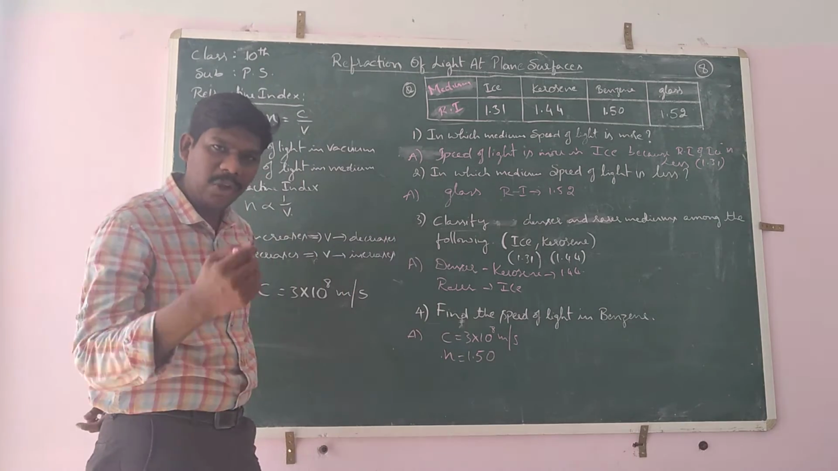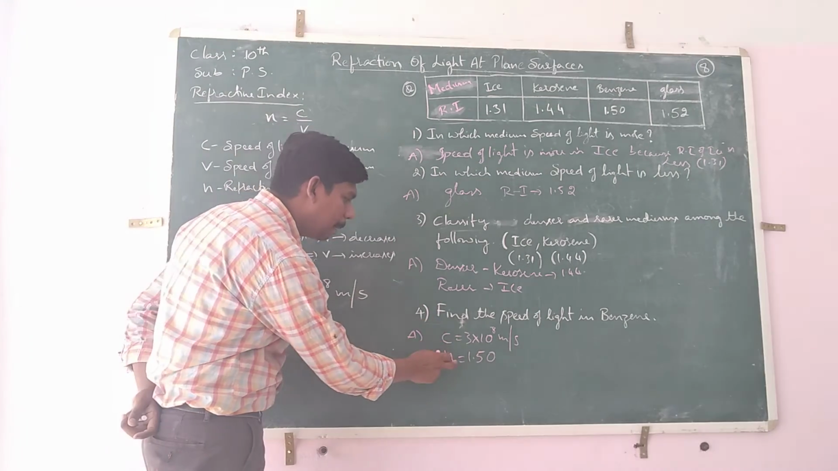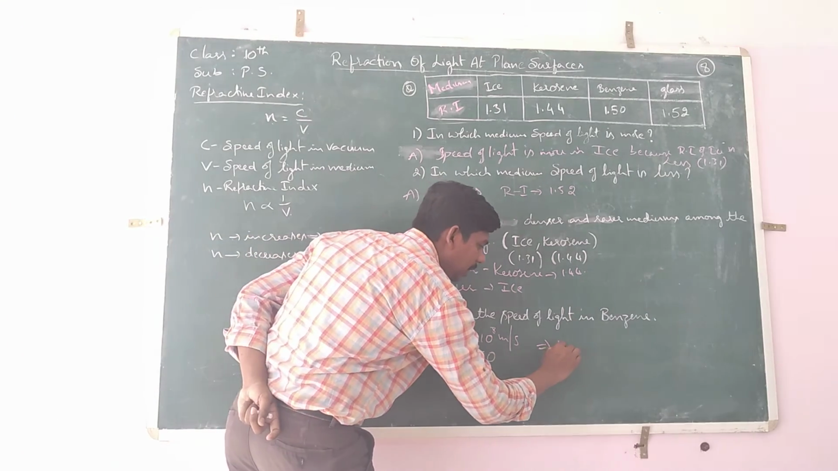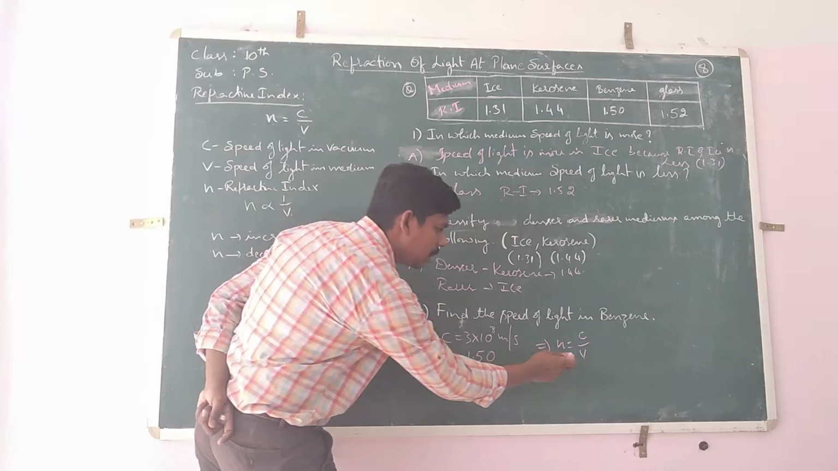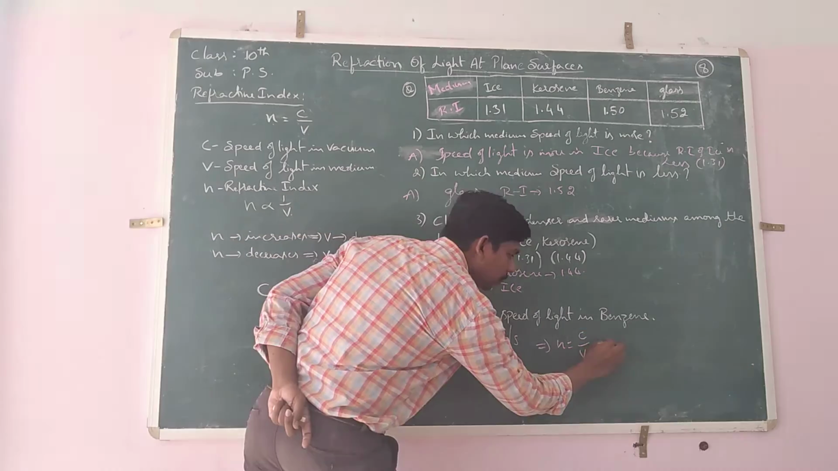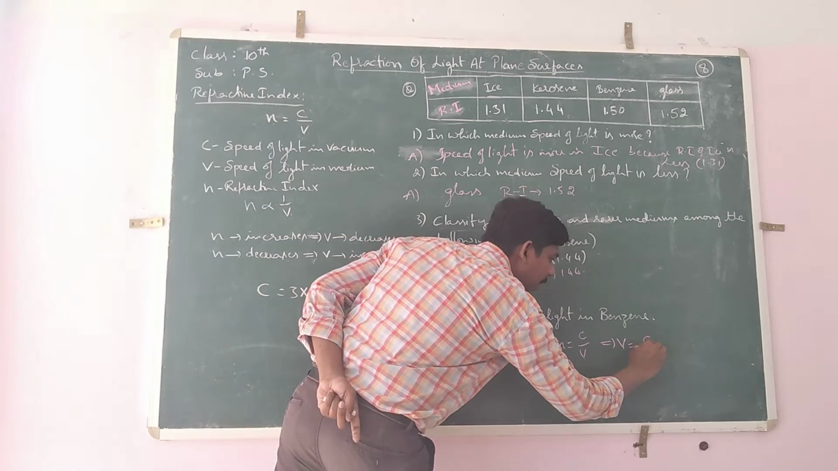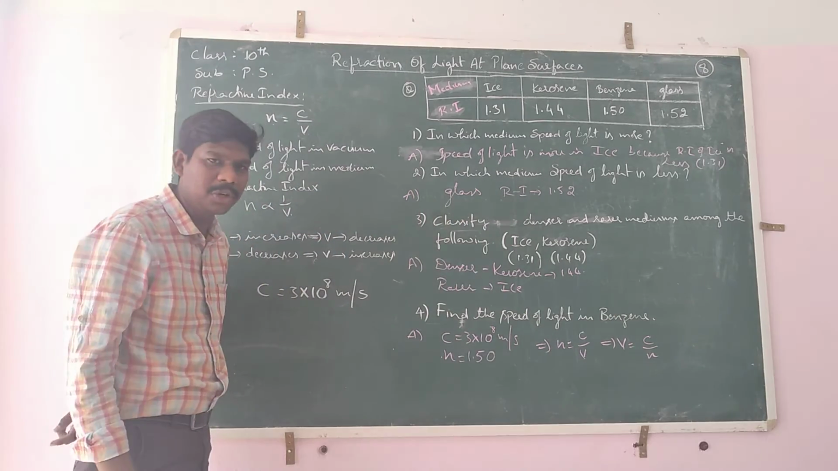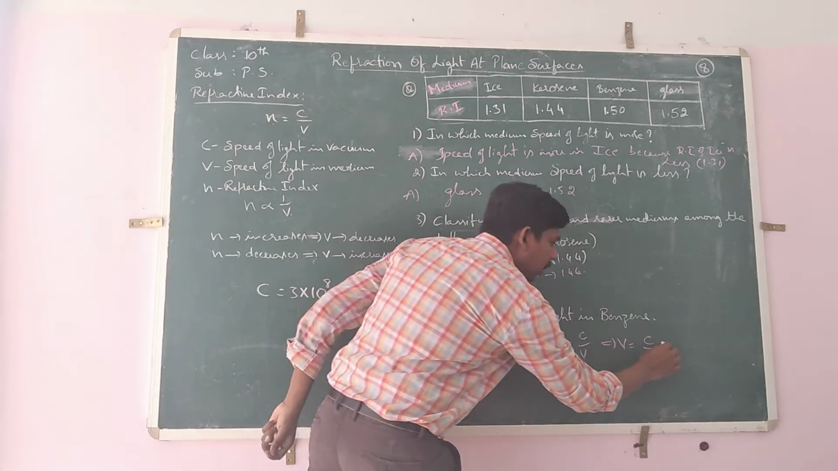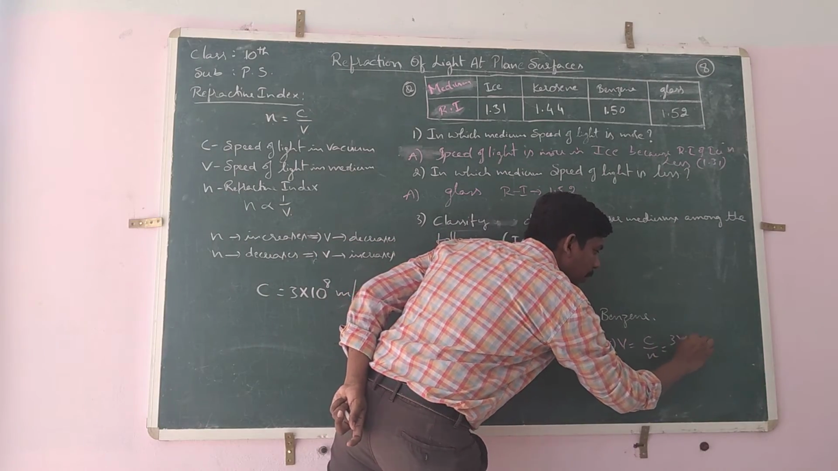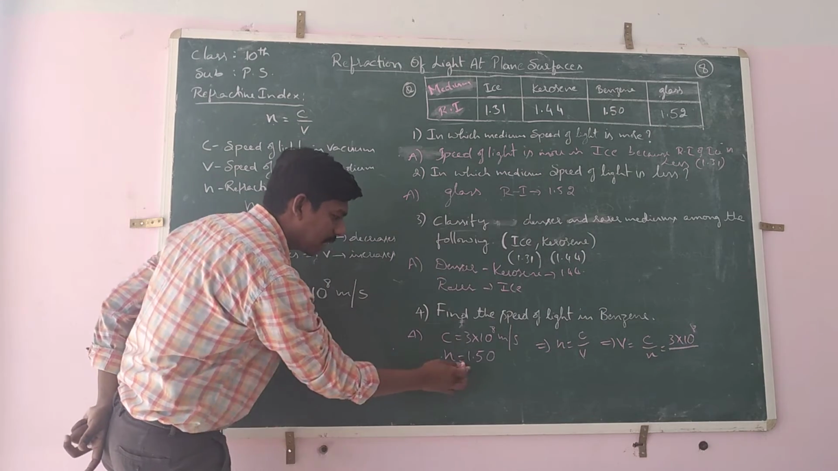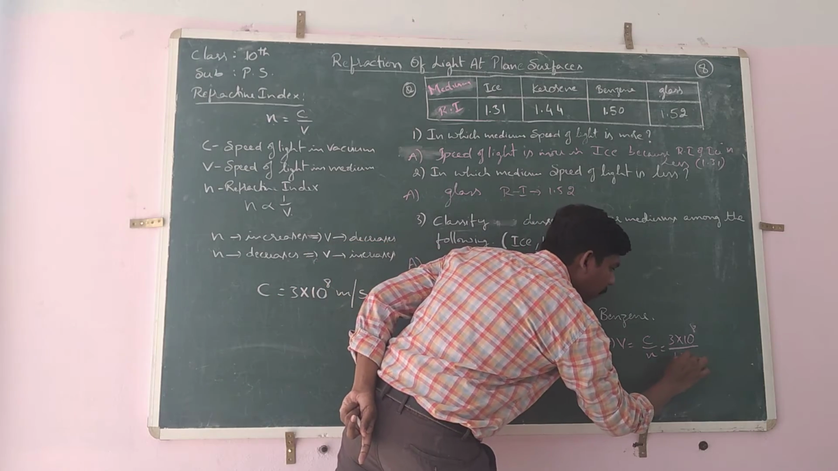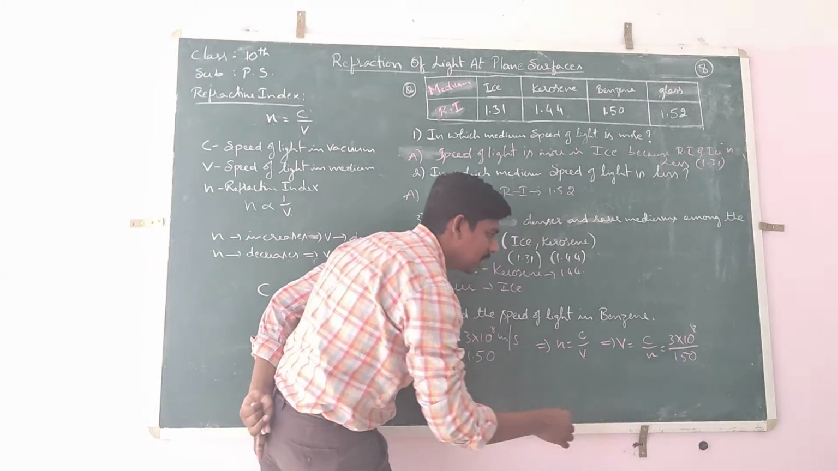What is the refractive index of benzene from the table? We know n equal to 1.50. Now what we have to find out is the speed of light in benzene. So substitute in n equal to c by v. What we have to find out is the v value, so write the formula for v. That implies v equal to c by n. Now substitute the given values: c value 3 into 10 power 8 by the n value, the refractive index of benzene, 1.50.